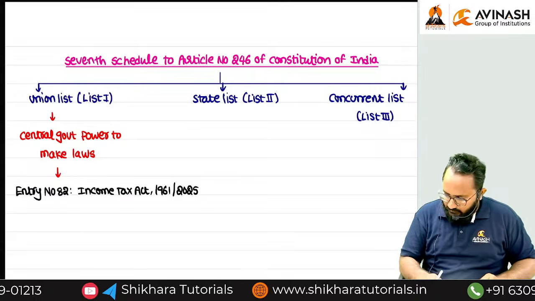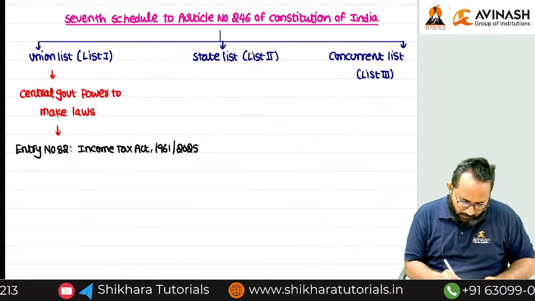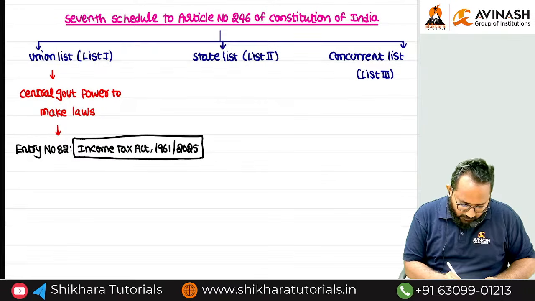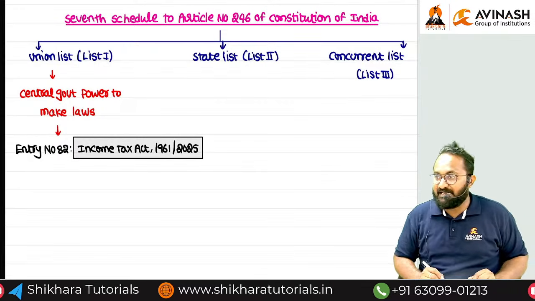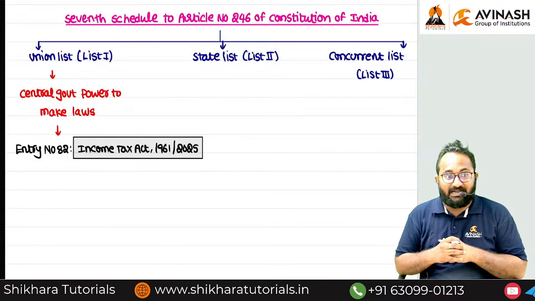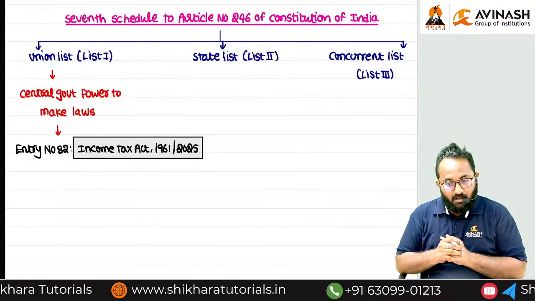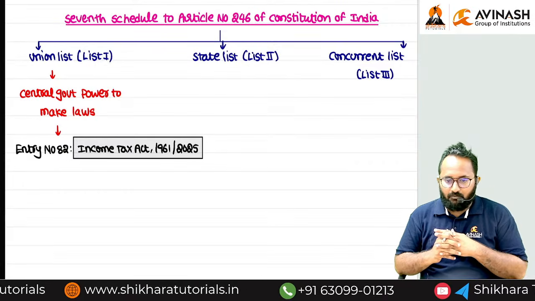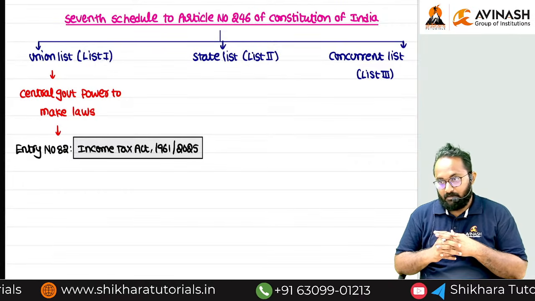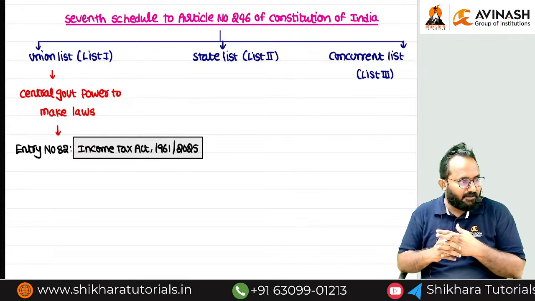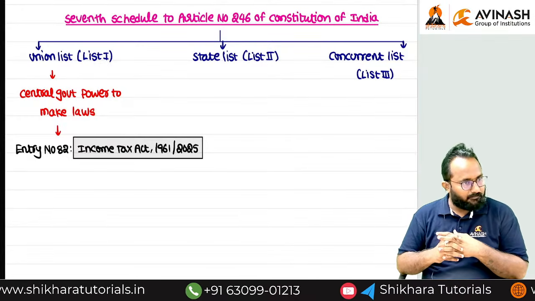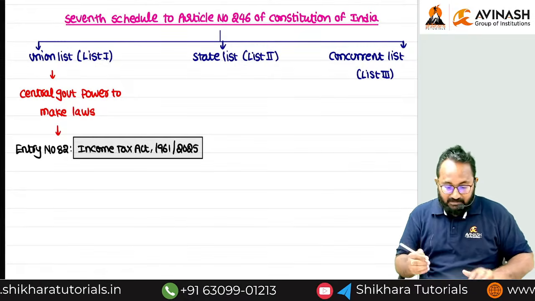Next, by using this Income Tax Act, which government collects the taxes, and on what? Central government collects taxes on income, except on one income. Can you tell me any idea? Agricultural income.